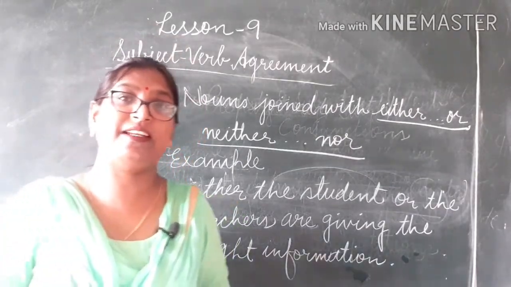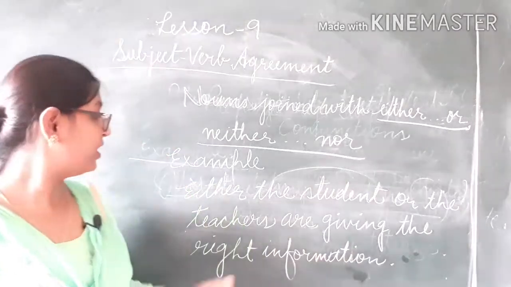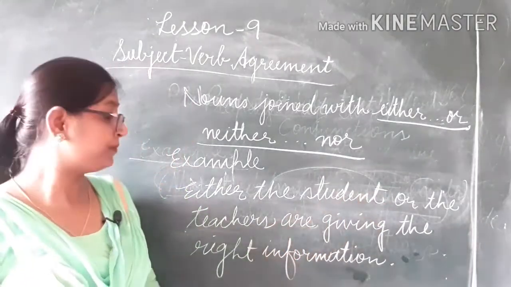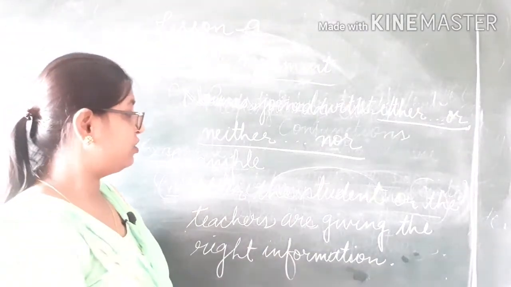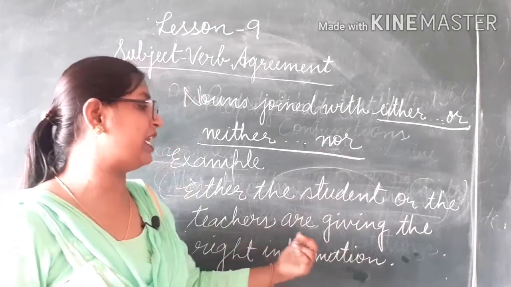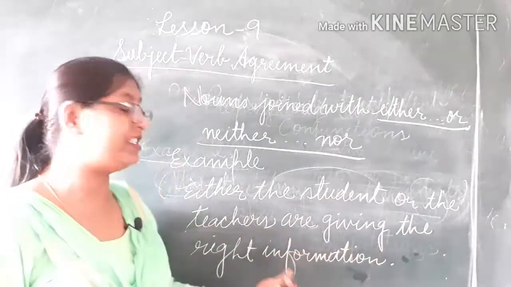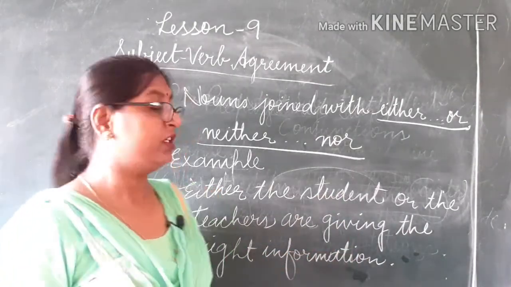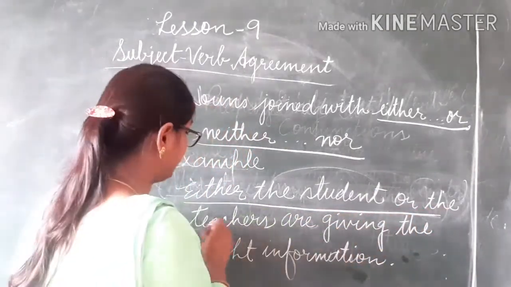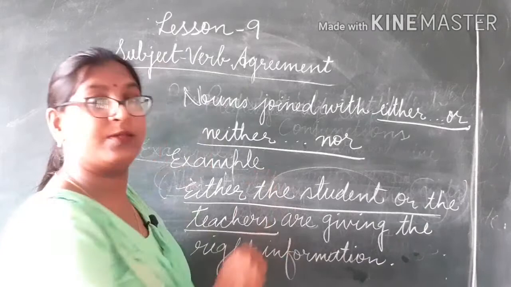Now dear children, let us see this example. Either the student or the teachers are giving the right information. The subject, either the student or the teachers.